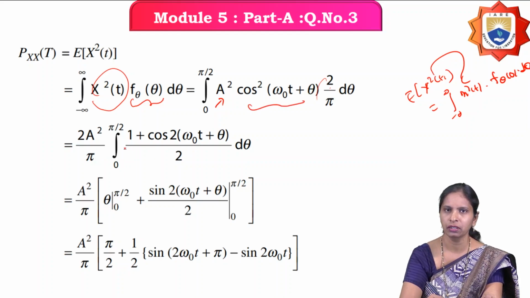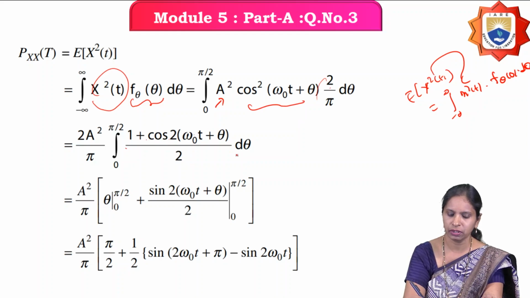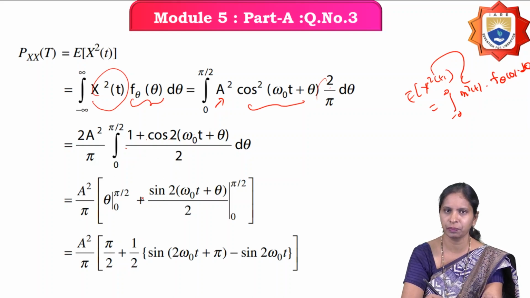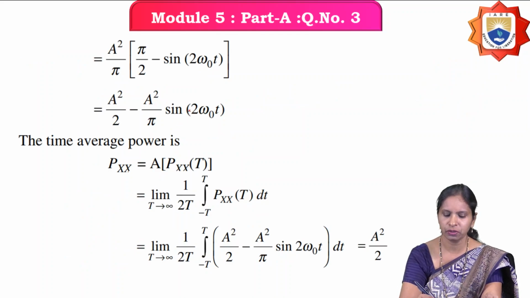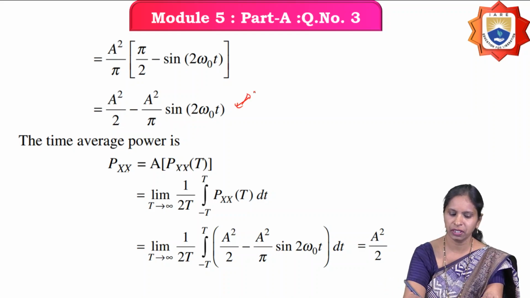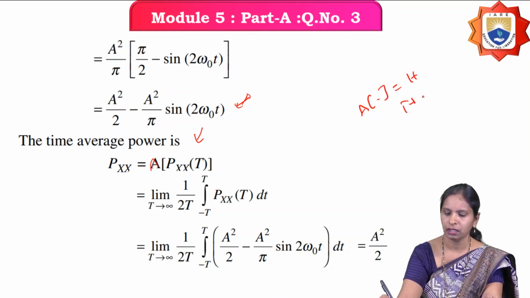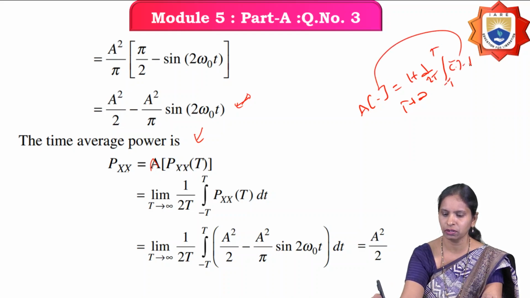You can write cos square theta as (1 plus cos 2 theta) by 2, into d theta. Then integrate with respect to theta and substitute the upper and lower limits. Then you'll get the average power Px of t equal to A square by 2 minus A square by pi into sine of 2 omega t. But this is a function of t. So if you want the time average power, then you have to take the time average of the expectation. So what is the time average of any function? Limit t tends to infinity, 1 by 2t, integration from minus t to t of that function into dt.